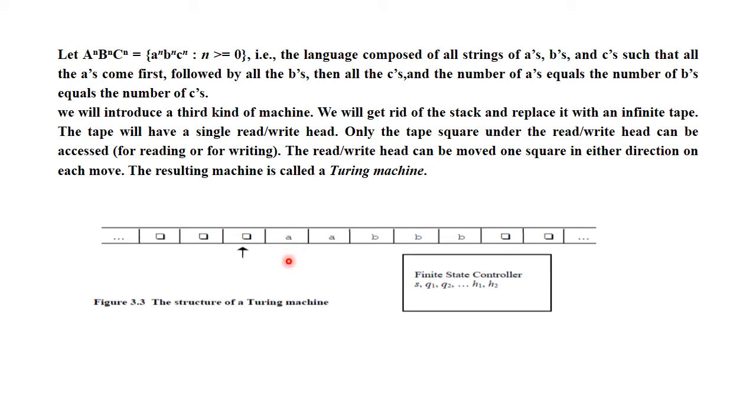Based on the current input character and the current state, the Turing machine will process, and finally either it is going to accept your input or reject your input.